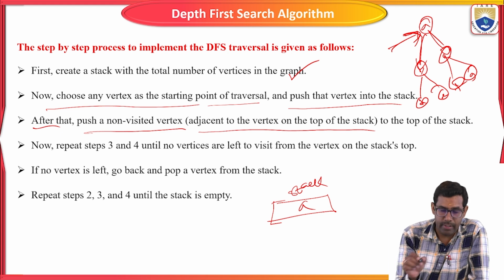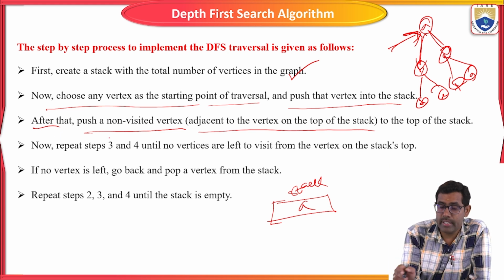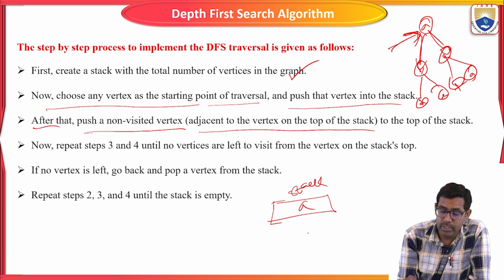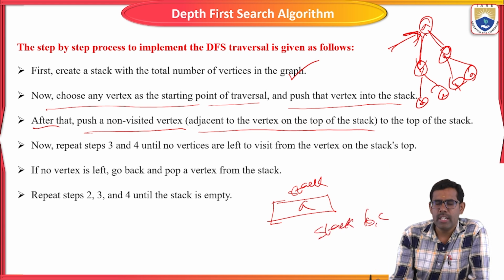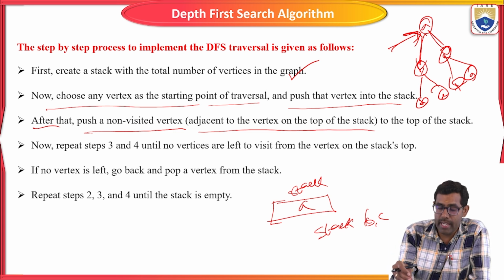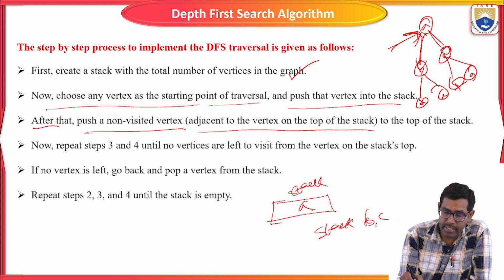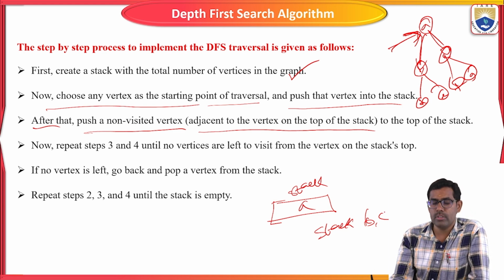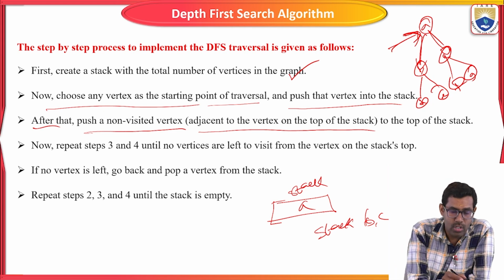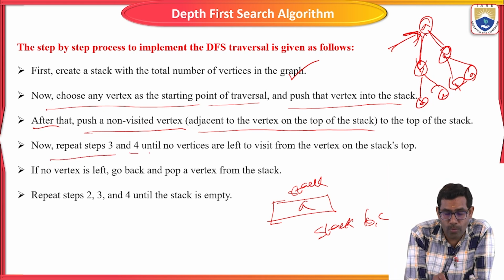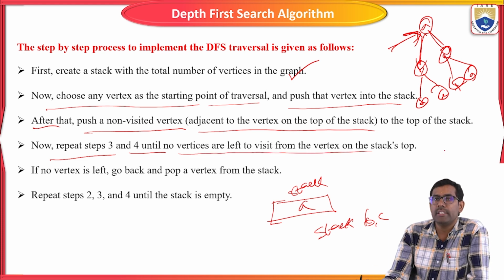So after that, push the non-visited vertices B, C, the adjacent nodes of A, into the stack. This is the top of the stack, and this one is next, before this one. B and C are pushed into the stack. Now repeat steps 3 and 4 until no vertex is left visible from the vertices on the stack, then stop.